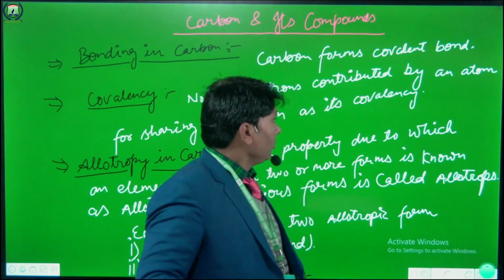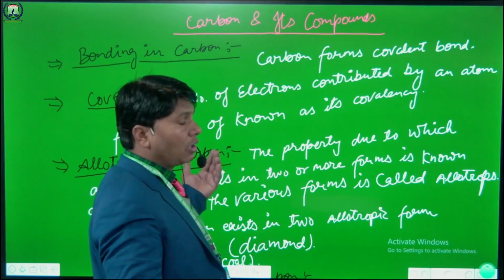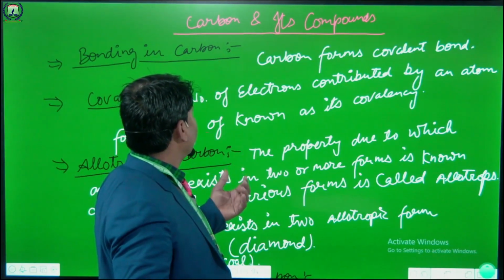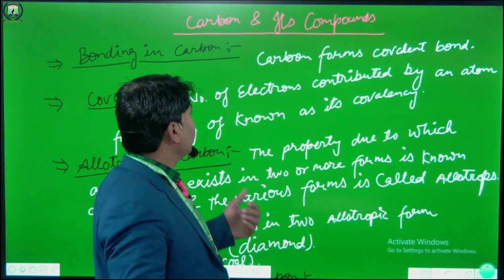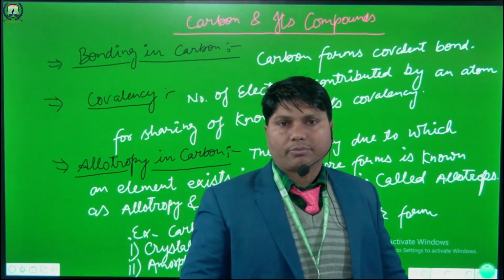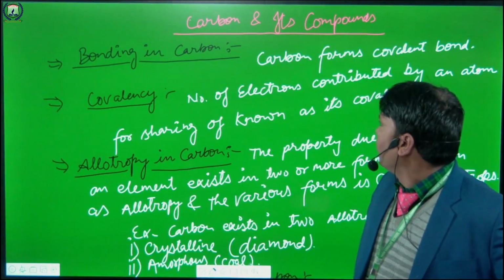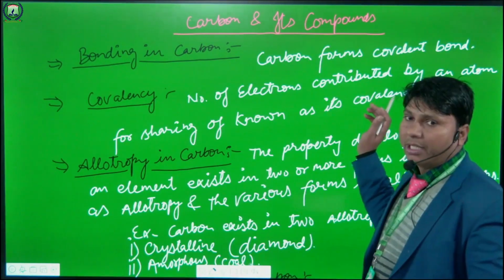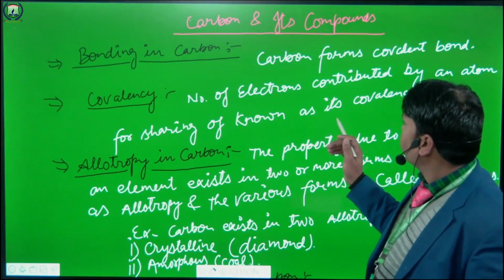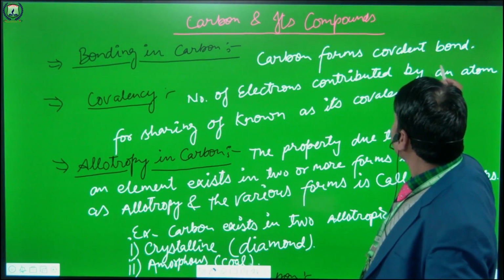Okay, so the first topic related to carbon is bonding in carbon. So students, as you know, carbon has the property that carbon forms covalent bonds.